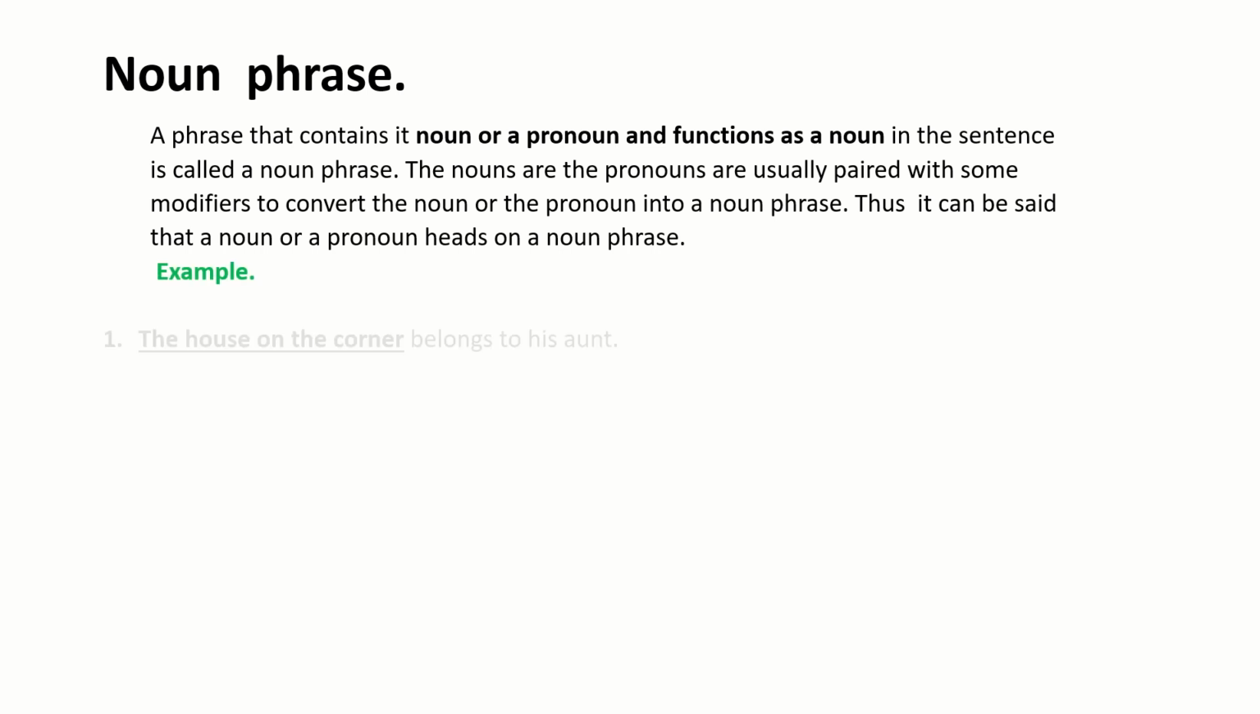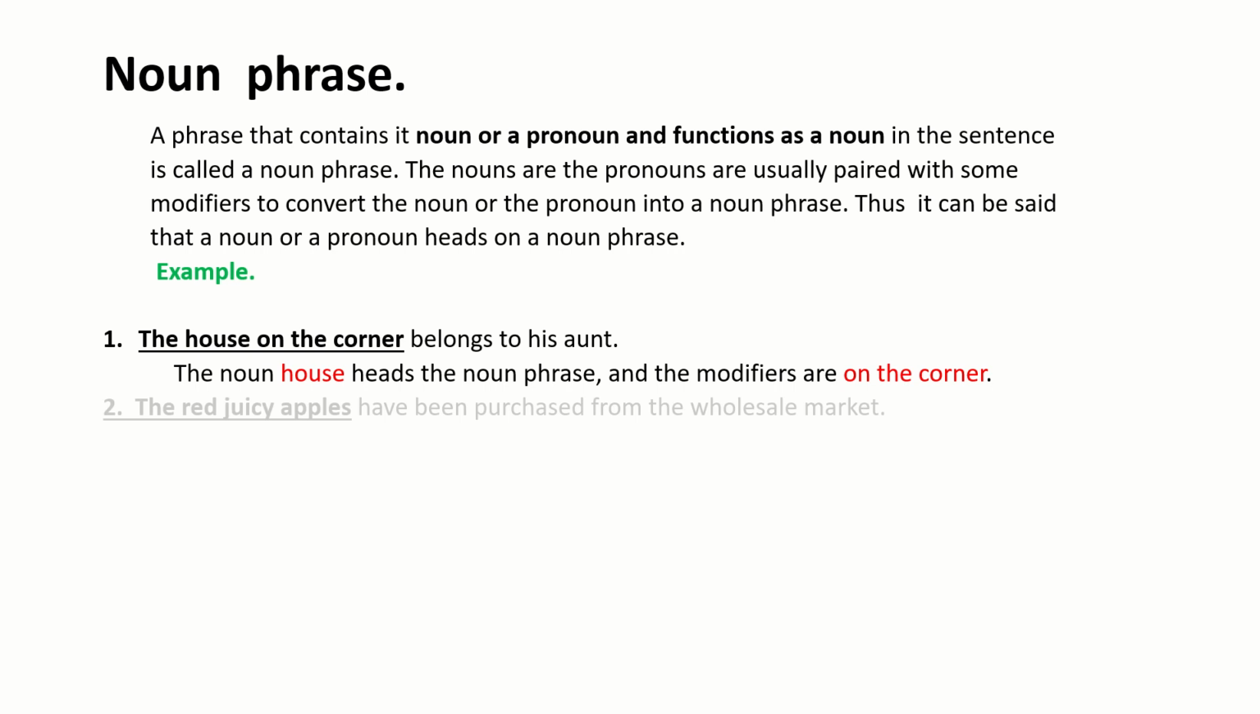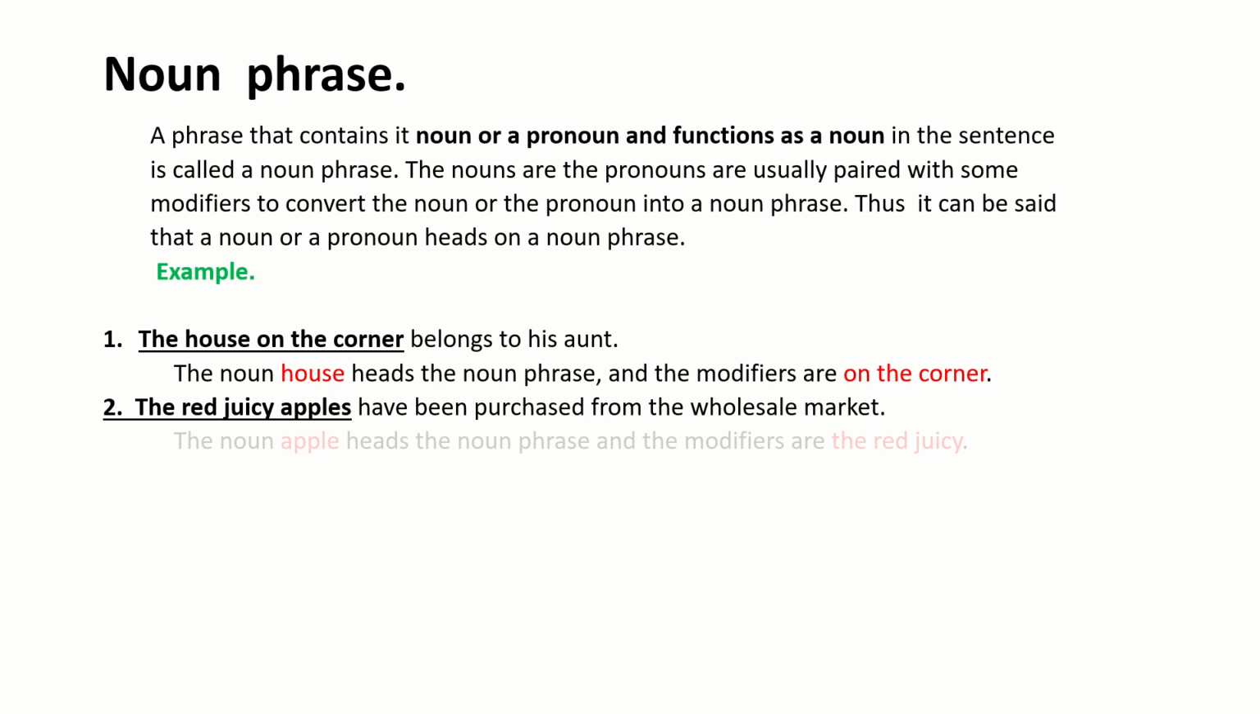Let us see some examples. The house on the corner belongs to his aunt. The house on the corner is a noun phrase. See, the house is a noun, and on the corner is a modifier. So this is a noun phrase. The explanation is given under that. You can read it by pausing the video, because if I explain that, the video length increases.